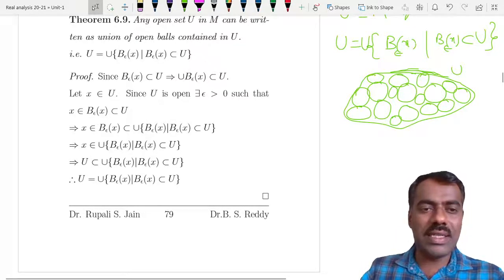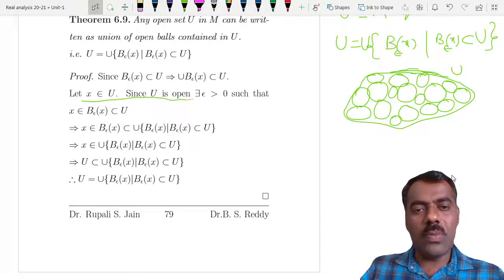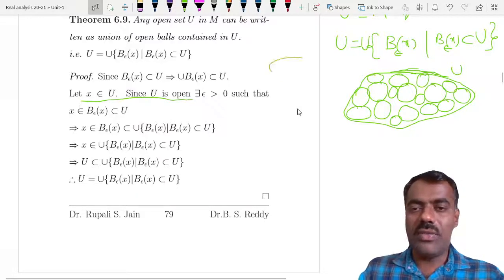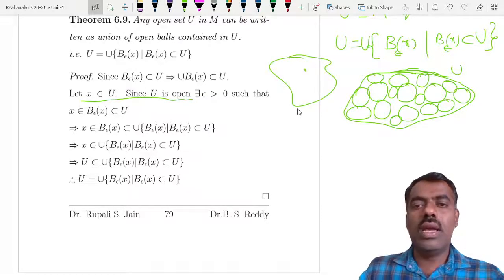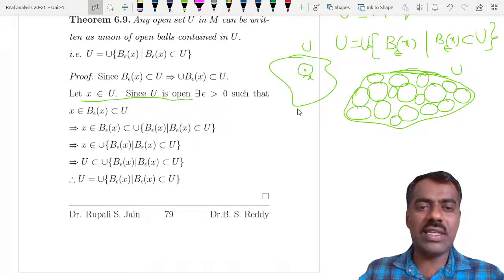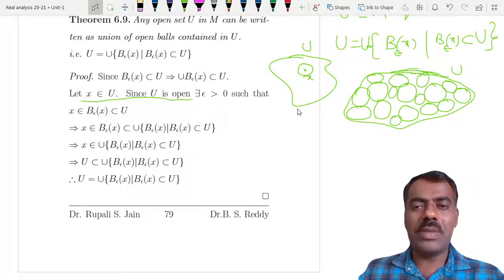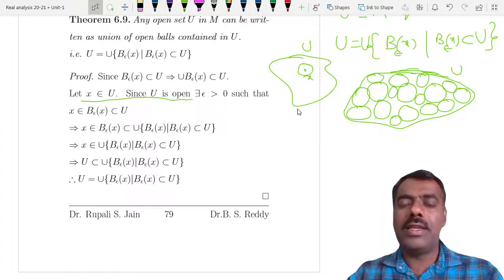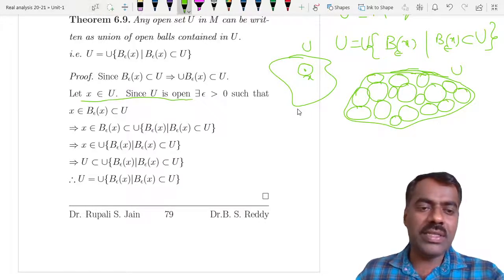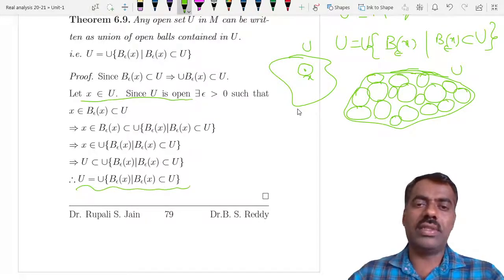Take x in U. Because U is open, there exists a ball around x which is contained in U. So if you take any x in U, we can find a ball around x. Therefore B(x, epsilon) is contained in the union of such balls, because it is one of the balls in this collection. That shows that if you take any point in U, there will definitely be one ball, because of the open set, where that point lies. So U is nothing but the union of such balls.